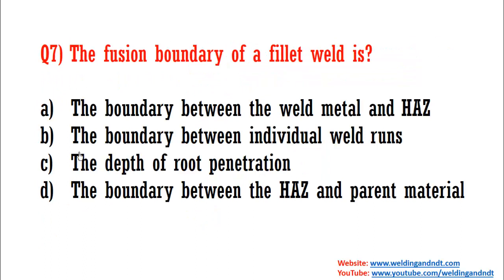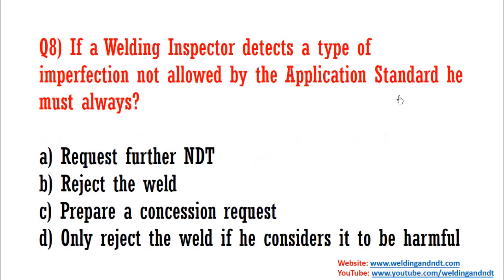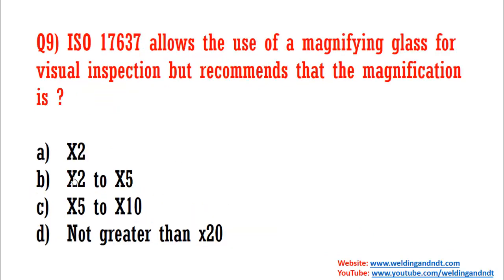Now question number 7, the fusion boundary of a fillet weld. It is a very simple question and the answer will be A, that the fusion boundary of a fillet weld is the boundary between the weld metal and HAZ. Now question number 8, if a welding inspector detects a defect or imperfection not allowed by the application standard, he must. If it is not allowed by the standard, then it's a defect and it must be rejected until the repair is done. So B is the right answer.